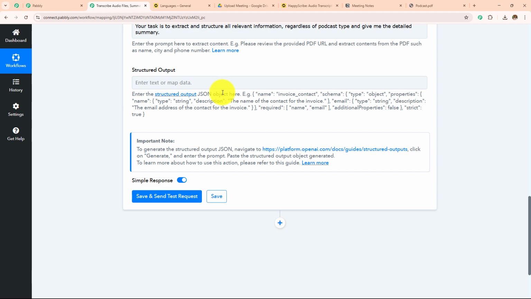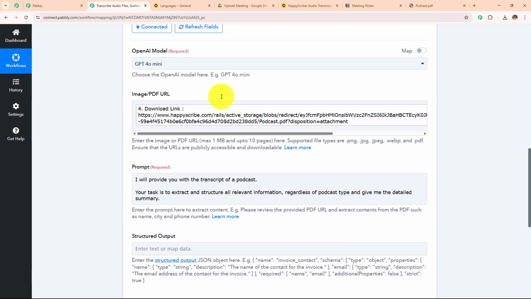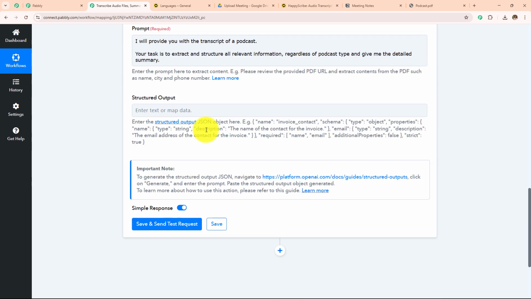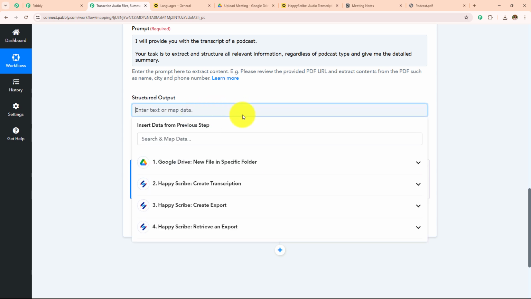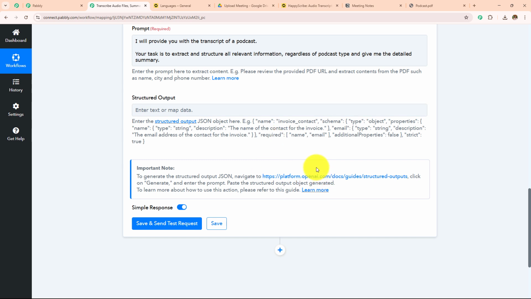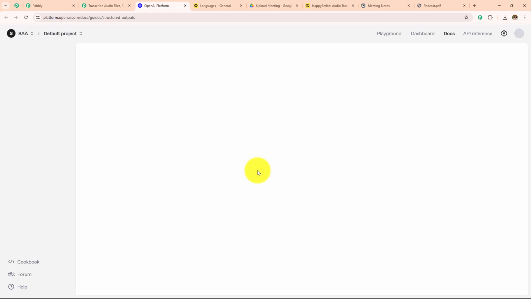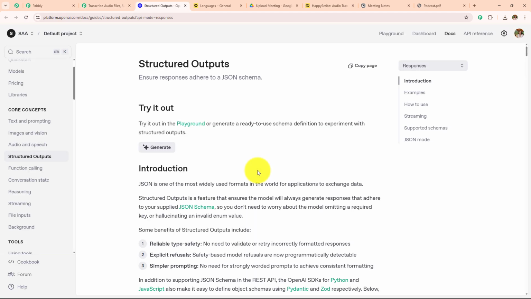So over here with the help of the structured output, I will be able to extract the details from this image or the PDF URL and then the summary will be generated. And to get this, I have to enter the data in this structured output field using the JSON schema. So how are we going to generate this JSON schema? For that, I'm going to click on the hyperlink under this important note and I will be redirected towards this structured outputs page. Now to create this, we have to click on this generate and here it says describe how you want the model to respond and we will generate a ready to use JSON schema.